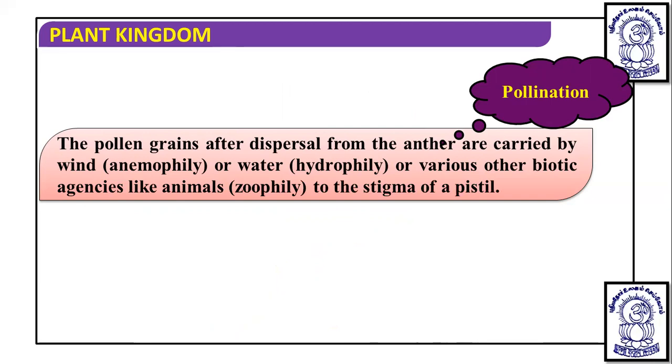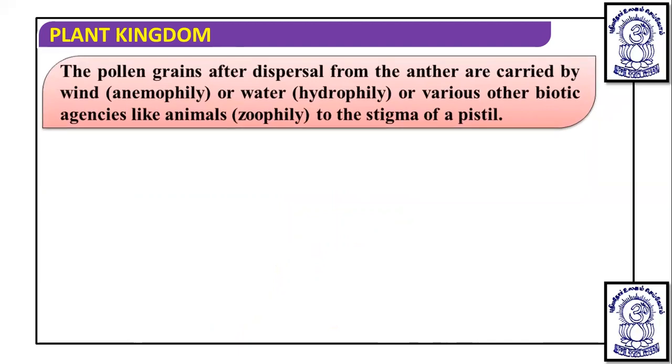The pollen grains, after dispersal from the anther, are carried by wind or water. If they are carried by the wind, it is known as anemophily. If they are carried by water, that is known as hydrophily. Or by various biotic agencies like animals, they can be taken to the stigma of the pistil. So pollination is nothing but a transfer of pollen grain from the anther to the stigma.